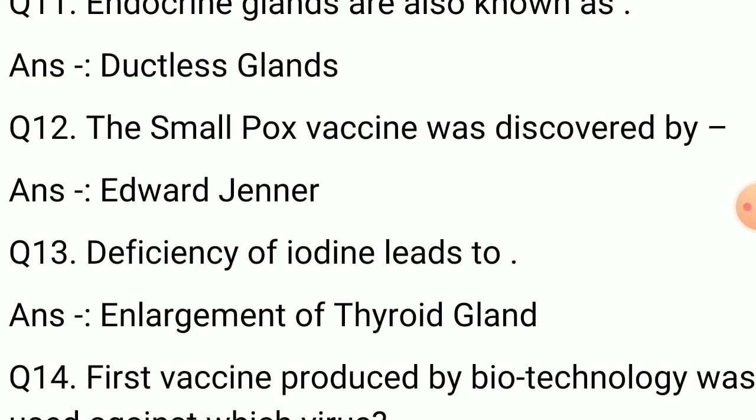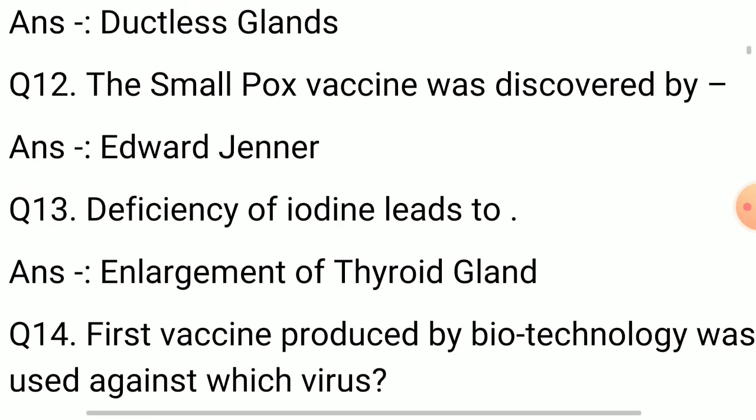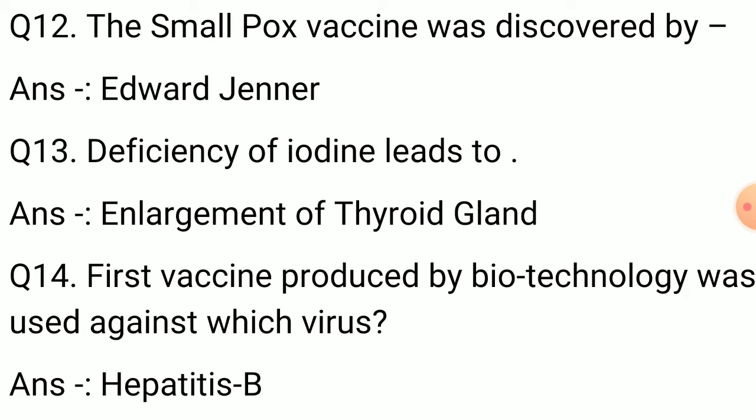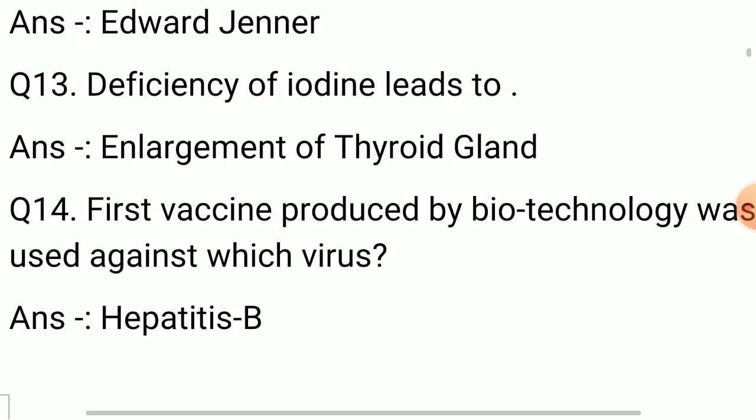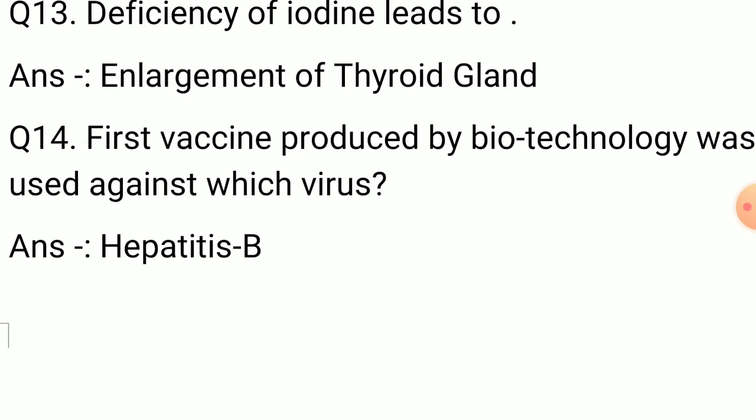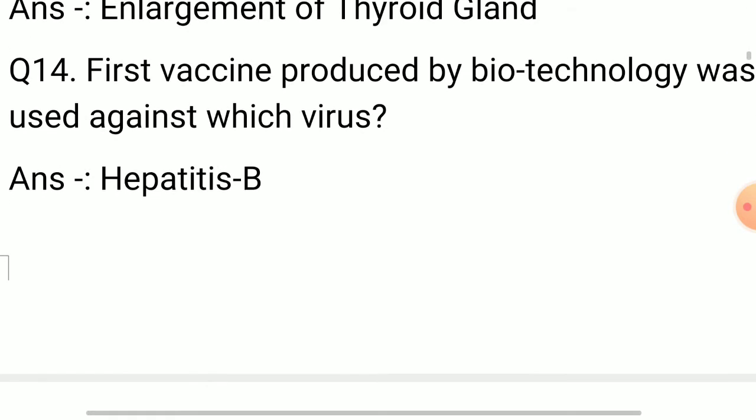Question number 12. The smallpox vaccine was discovered by. Answer is Edward Jenner. Question number 13. Deficiency of iodine leads to. Answer is enlargement of thyroid gland. Question number 14. First vaccine produced by biotechnology was used against which virus? Answer is hepatitis B virus.